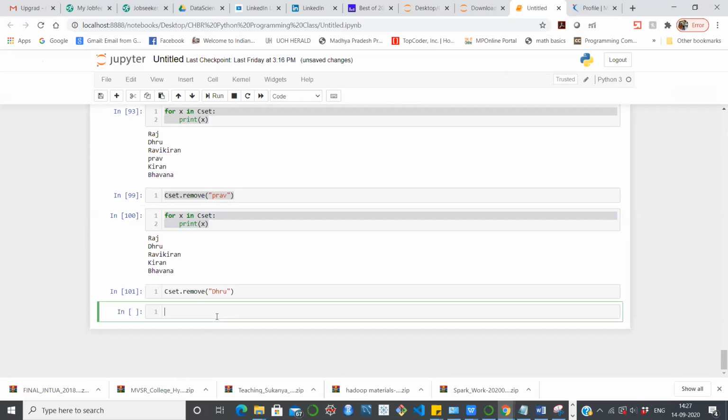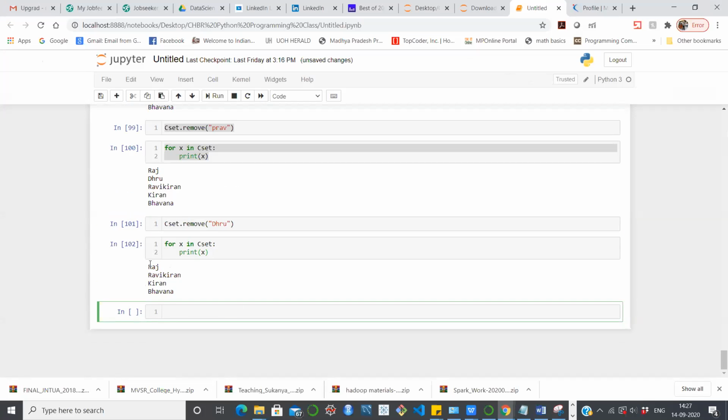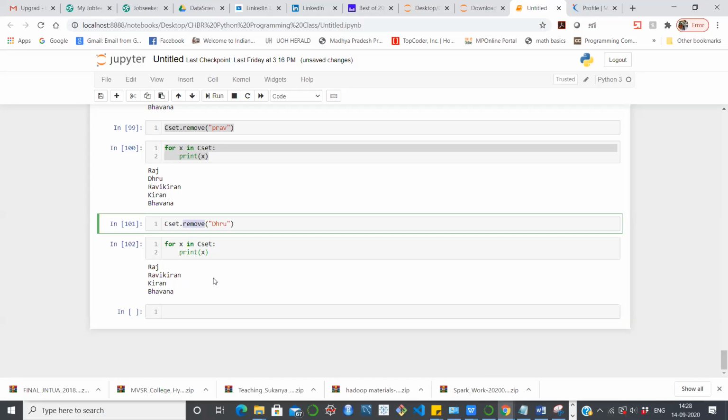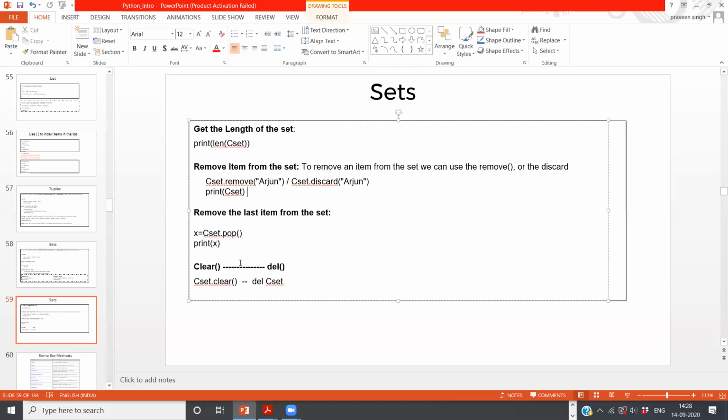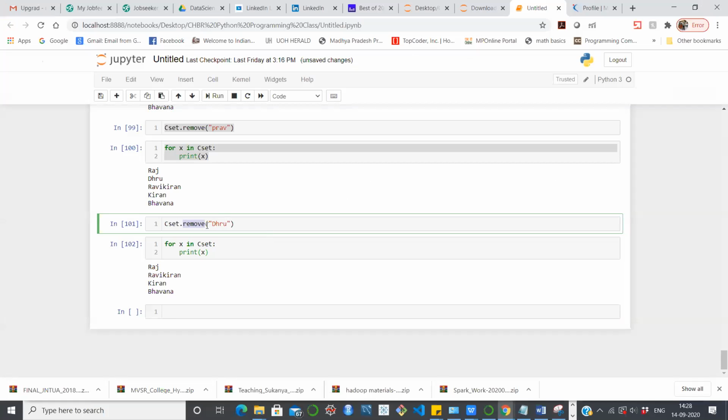Let me print again the same thing, whether Dhruv is there. So Dhruv is not there. So we have performed the remove method, as well as, oops, sorry. Here what I was saying is, instead of remove we can also use discard. My bad, I haven't used discard, I have used remove. So let me use discard as well.